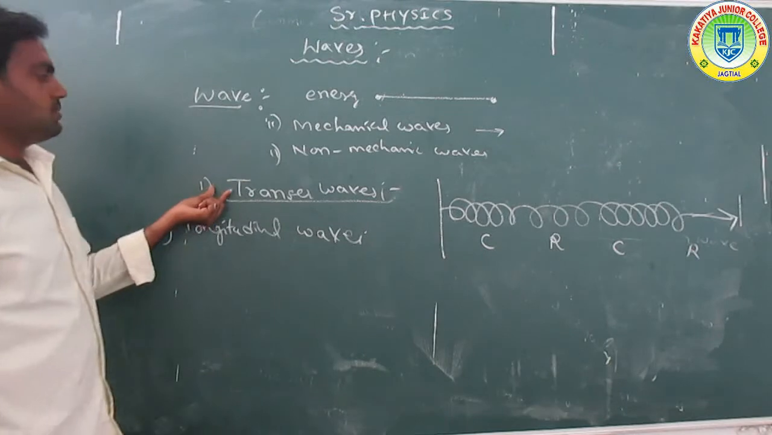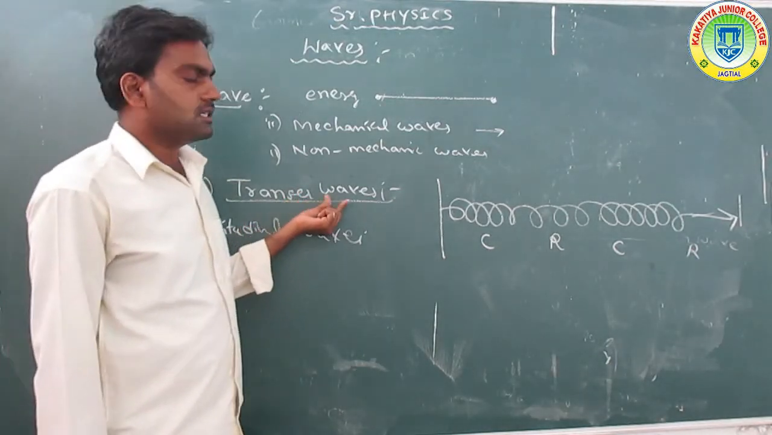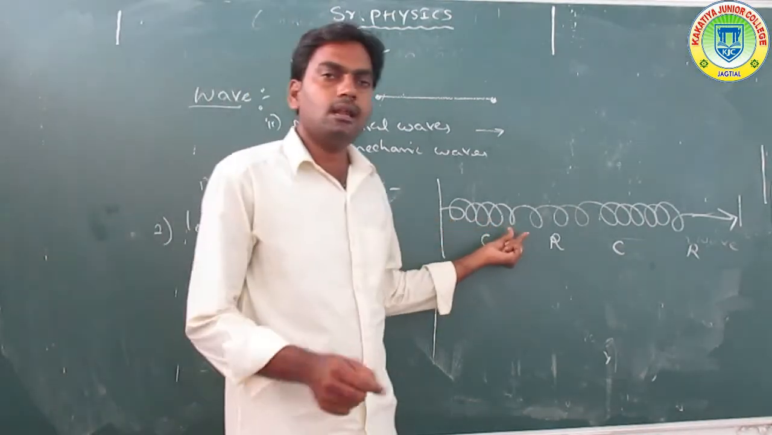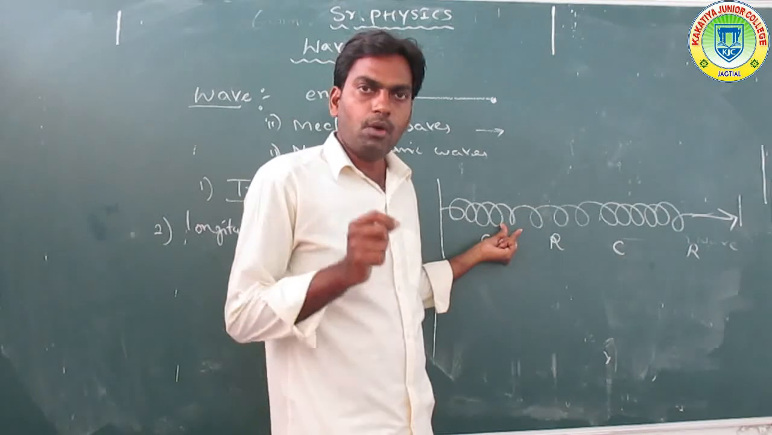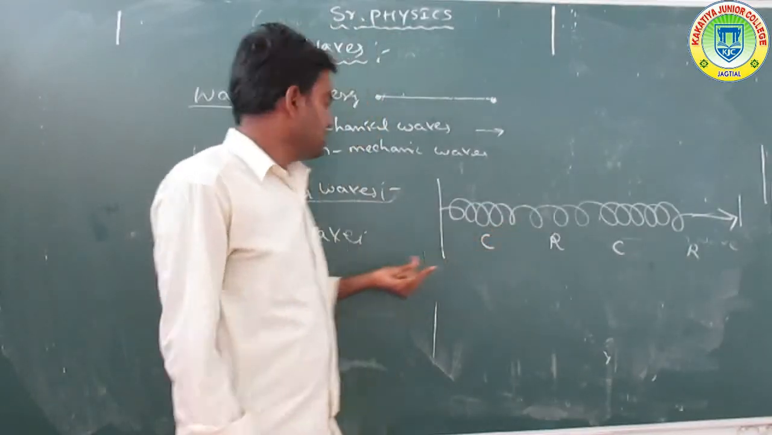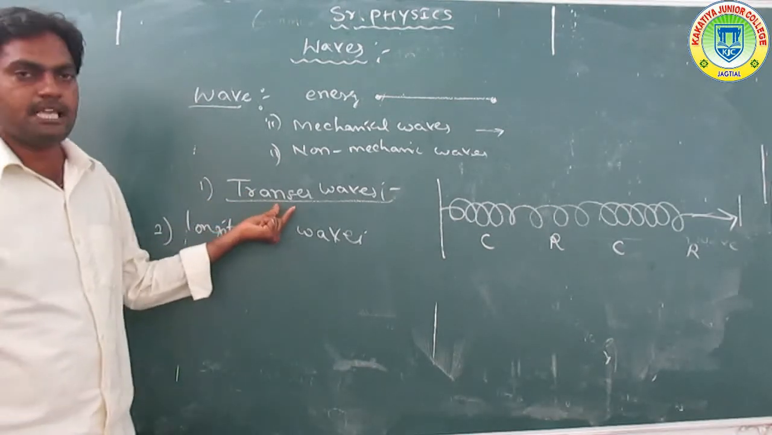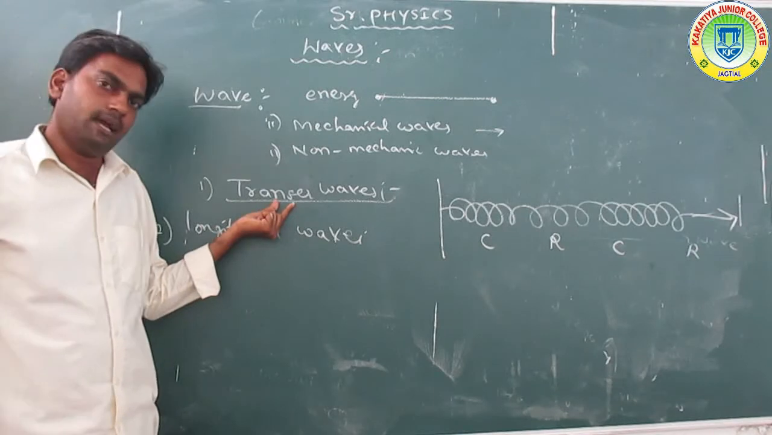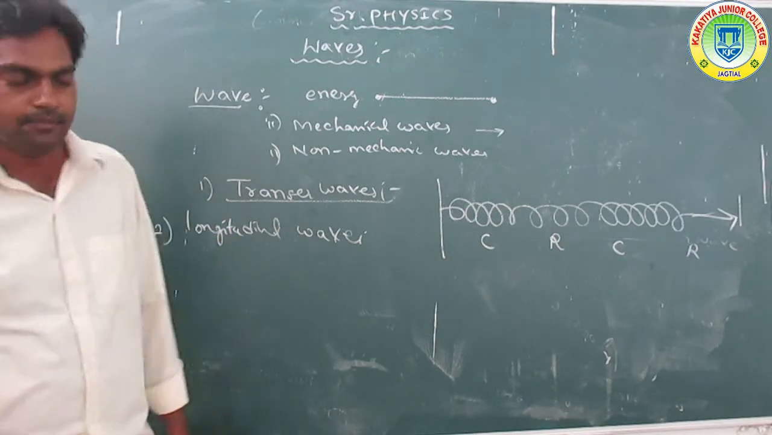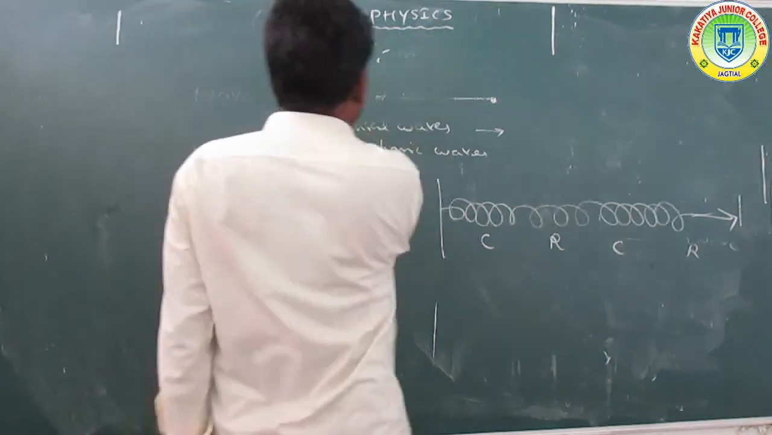Clear? So what are transverse waves and longitudinal waves? Transverse waves vibrate perpendicular to the wave propagation, and longitudinal waves vibrate parallel to the wave propagation. The best example of transverse waves is light waves, and the example of longitudinal waves is sound waves.